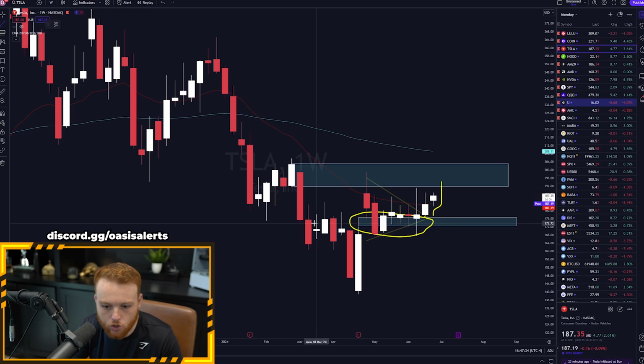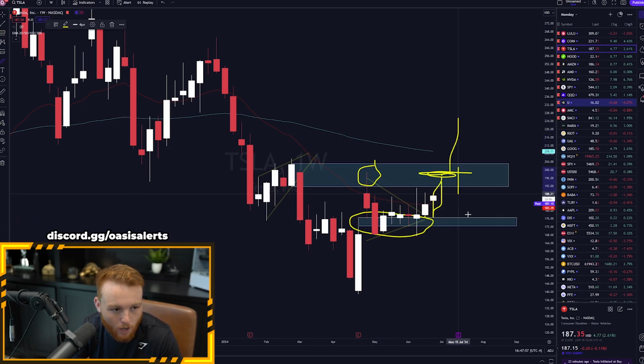You can see that we were trading up into this rising wedge, and we broke that rising wedge. When we see a massive green candle like we do here, a pretty strong bullish candle, followed by a displacement candle which caused lower lows, I like to use that as my supply zone. As you can see, price did come back into here and retested on the weekly, and we rejected. Now I'm looking for us to magnet back into that zone and make a decision from here if we go up or if we're going to go down.